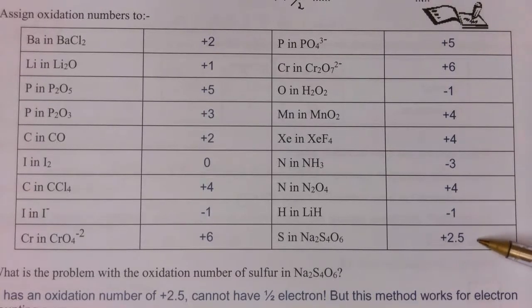And last but not least, the sulfur in Na2S4O6 is +2.5. So remember, this is an oxidation number, and it's quite possible to have an oxidation number of +2.5. You can't have half an electron, but remember, the oxidation number is the charge the species would have if the bonding is 100% ionic, and the bonding in this is not ionic, it's covalent. But this method works when we're just trying to count electrons, which is all we're really doing with a redox equation.